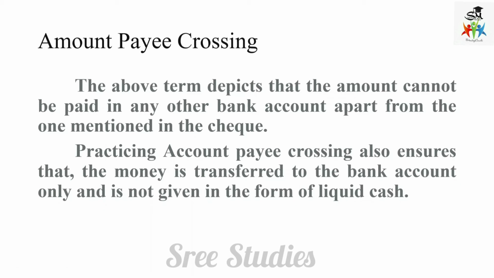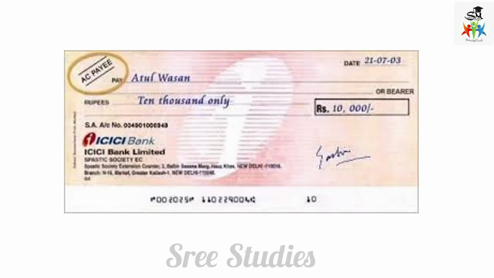As per Section 6 of the Negotiable Instruments Act, a check is a bill of exchange which has been drawn on a specific banker and not expressed to be payable otherwise than on demand. So this is about account payee check crossing. So this is an example, account payee.